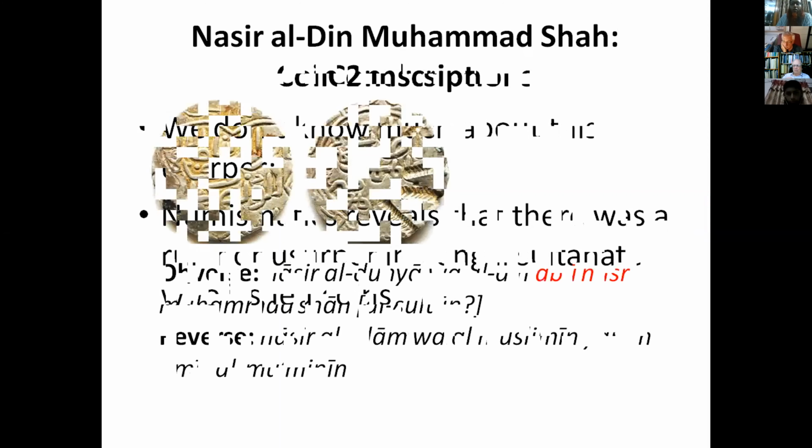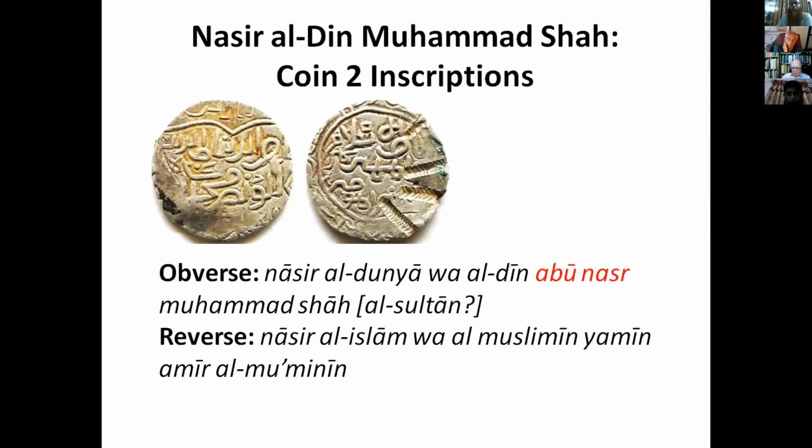A bit more about this particular part of the legend, Abu Nasr Muhammad, Nasir al-Dunya wal-Din Abu Nasr Muhammad Shah. This kind of legend has been found only with the coin of Muzaffar Shah, Shams al-Din Muzaffar, who was a Habshi ruler, and he reigned in 896.